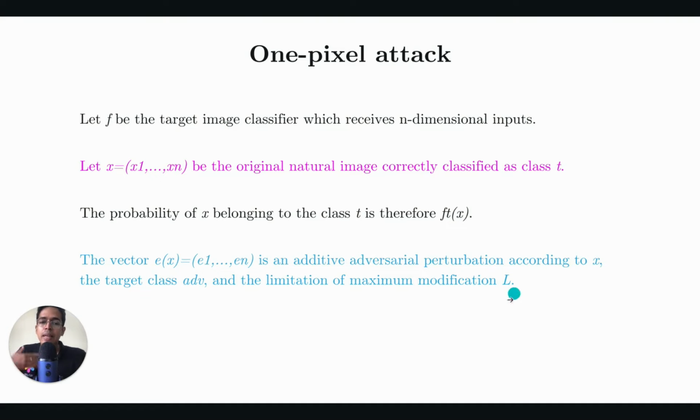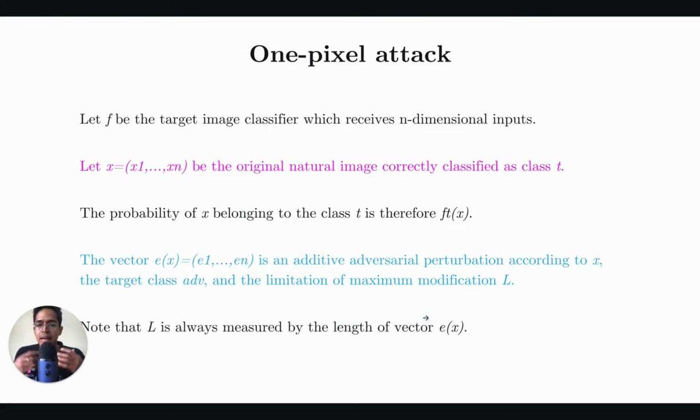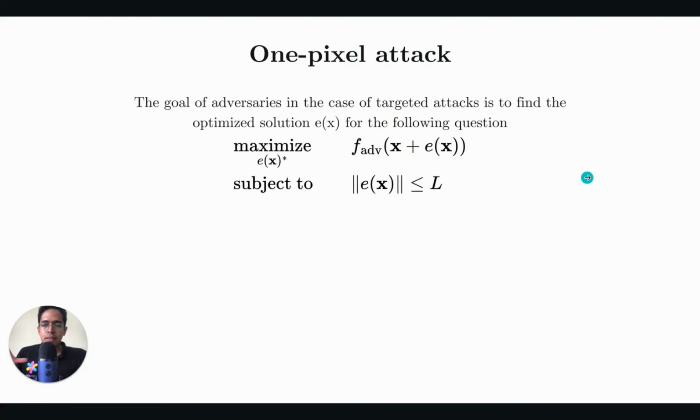So we limit the maximum modification L that we bring to any of these pixel dimension values. And basically L is measured by the magnitude or length of the vector E of X, where E of X is the added perturbation. We can mathematically represent this, right? So we are trying to maximize the perturbation such that the target class, instead of T, is adv.